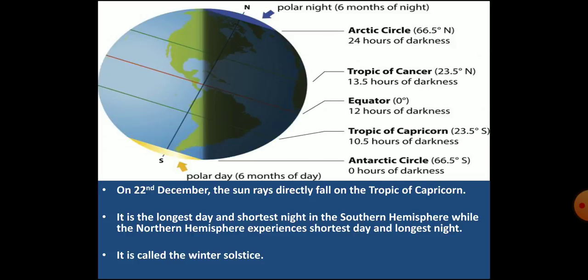While on 22nd December, the southern hemisphere is turned towards the sun and the sun's rays fall directly on the Tropic of Capricorn, and the northern hemisphere is turned away from the sun. You can understand this concept through the image in front of you. 22nd December is the longest day and shortest night in the southern hemisphere. And in the northern hemisphere, it is the shortest day and longest night. It is called the winter solstice.